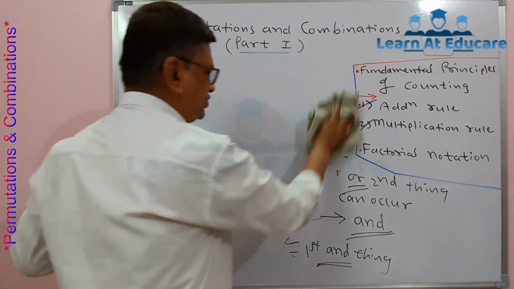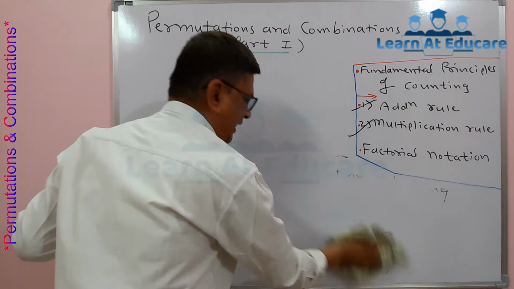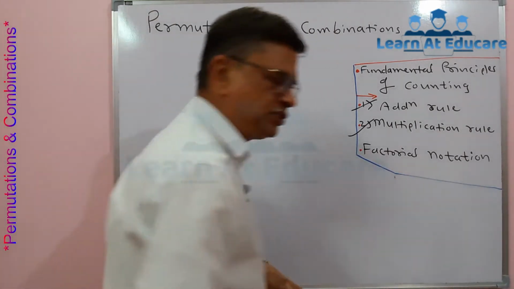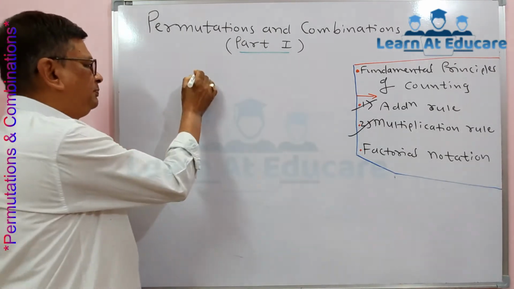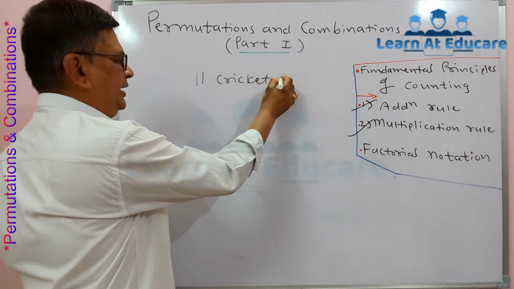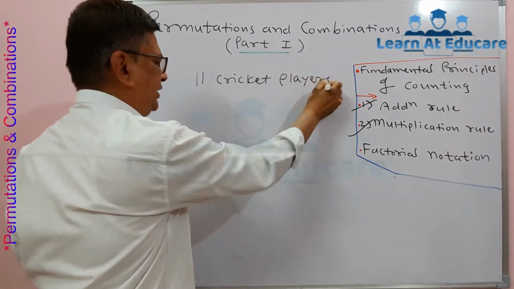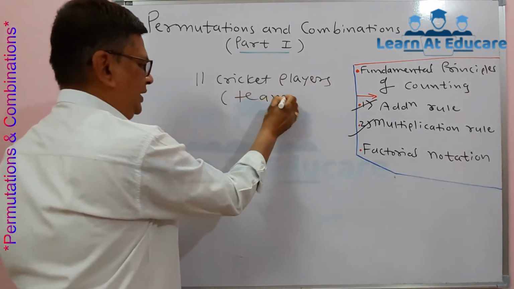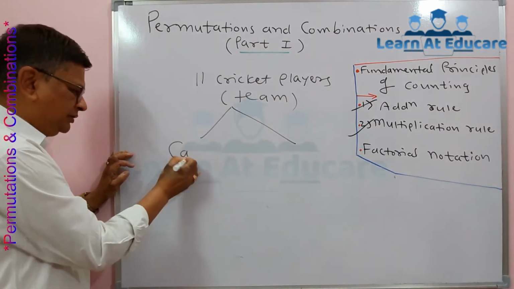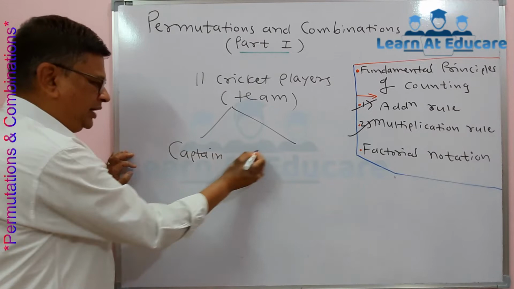To understand this, we will take an example, a very interesting one. Suppose there are 11 cricket players, as you know, a team of 11 cricket players, and they want to select among themselves a captain and a vice captain.